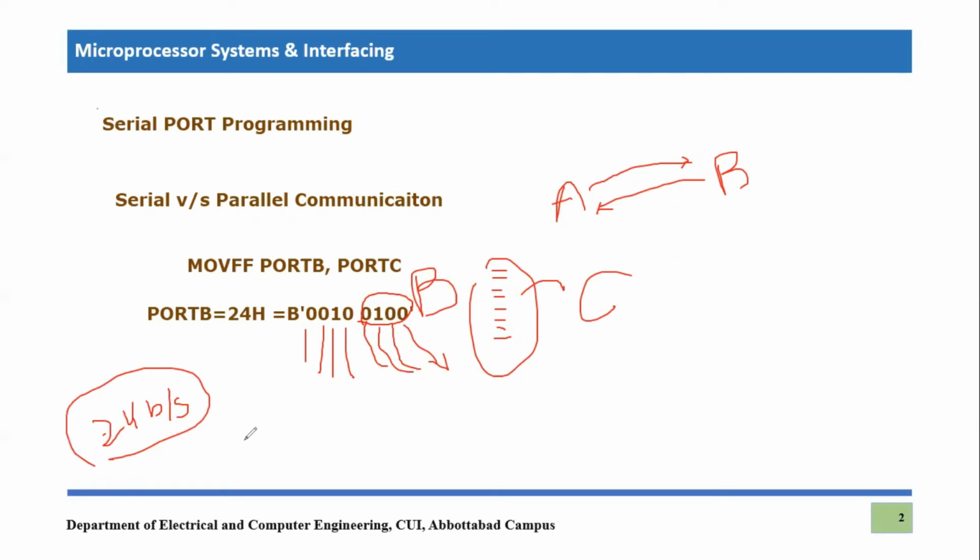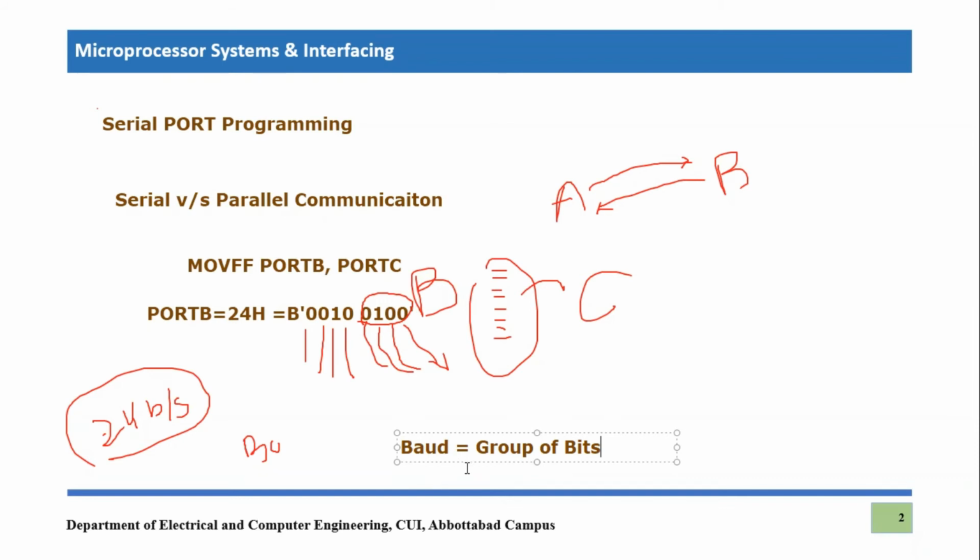Baud is basically normally considered. What is baud? Okay, let me write first. Baud is nothing but just a group of bits. That means a group of bits is transmitted one by one. That is what is called serial communication.